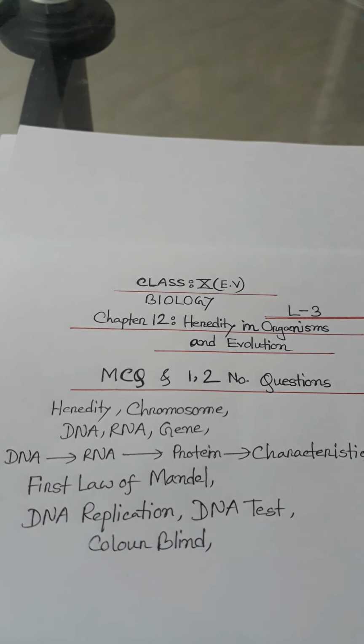In color blindness, the patient is deficient in color identifying pigment in their optical nerve.